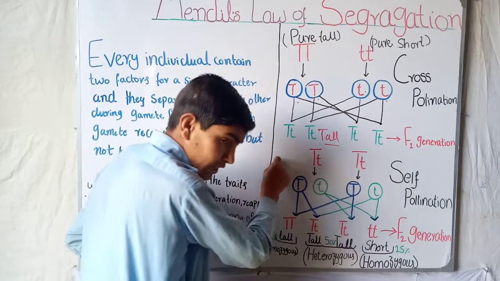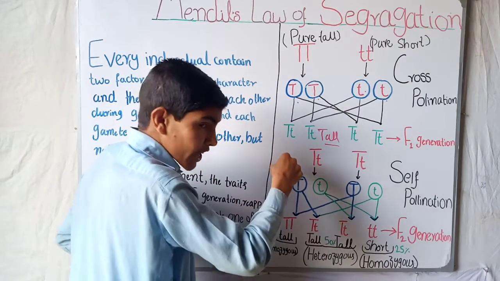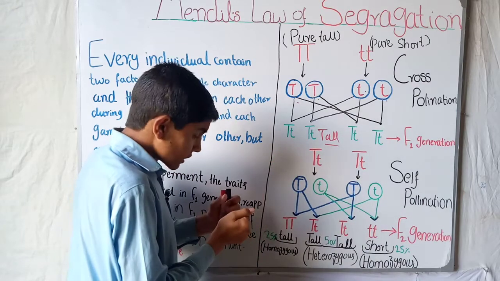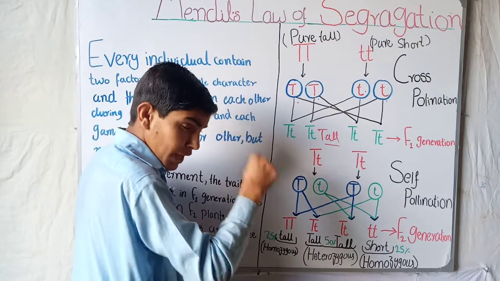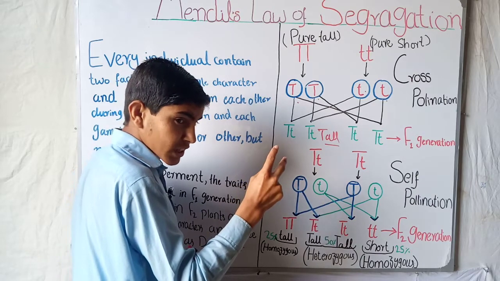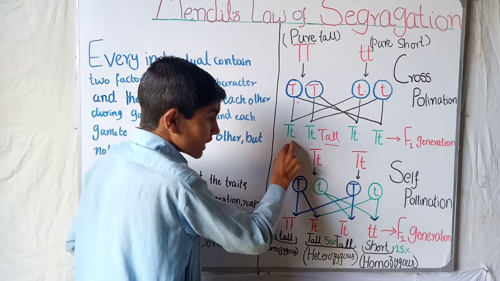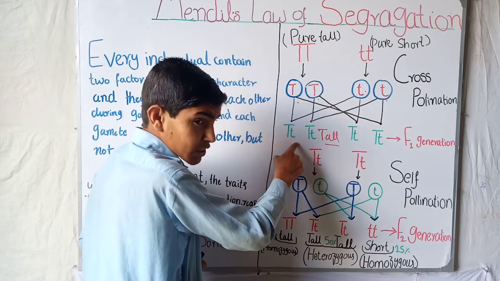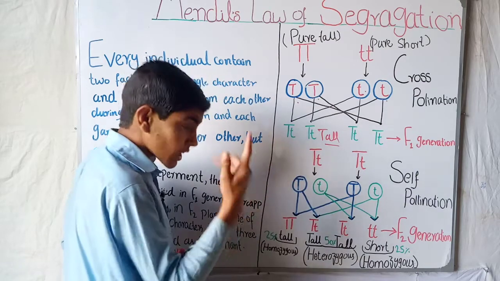It is a plant, and it contains both the male part and the female part. So it contains both tall and short genes, but phenotypically these were tall.